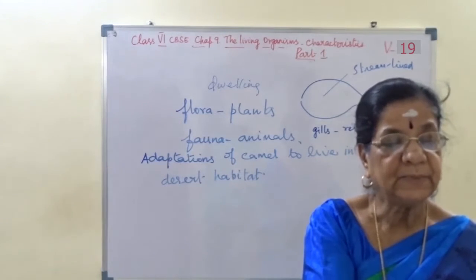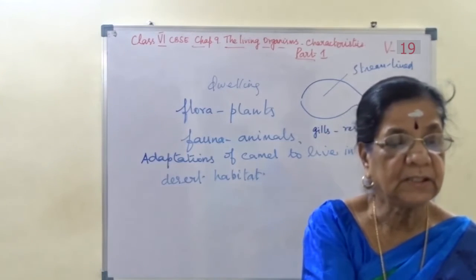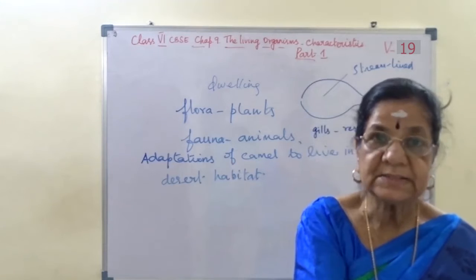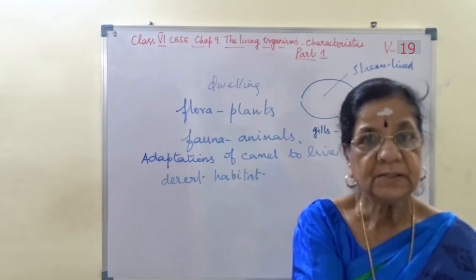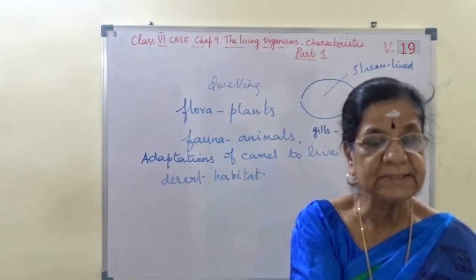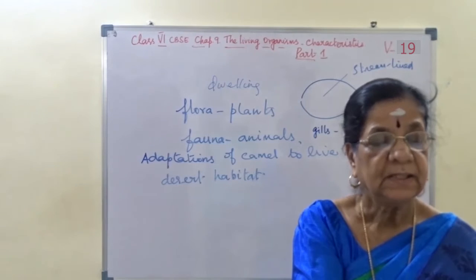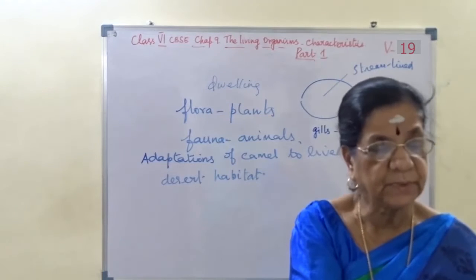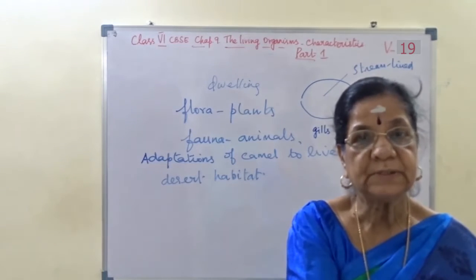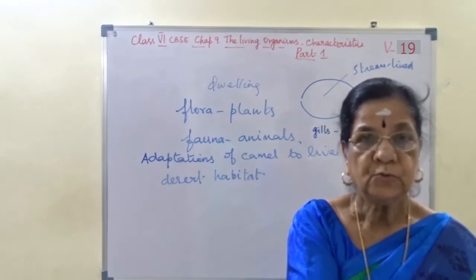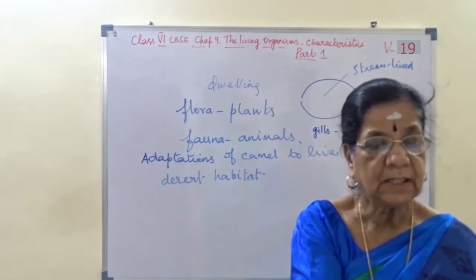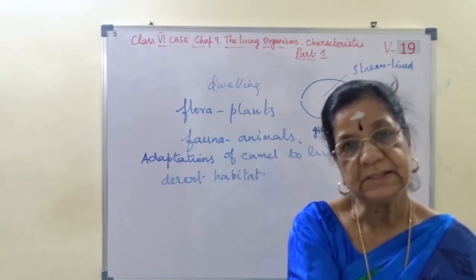Plants and animals that live on land are in a terrestrial habitat, and there are different kinds: forest, grassland, desert, coastal and mountain regions. Mark this. Examples of terrestrial habitats are forest, grassland, desert, coastal and mountain regions.